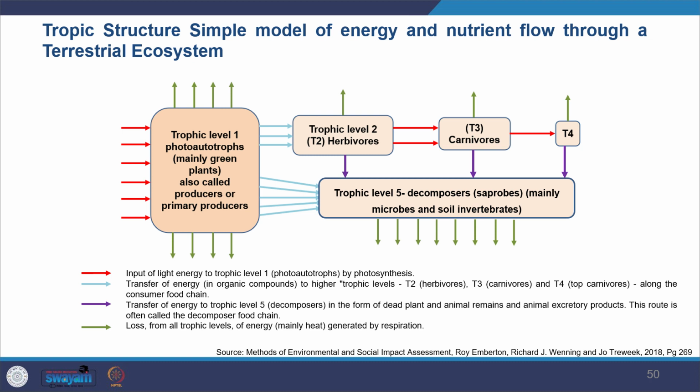And you see how the transfer takes place from the T3 level carnivores, followed by T4 and T5. So you see how they are interdependent and how one system is supporting the other. This understanding is important, but it can take years of study.